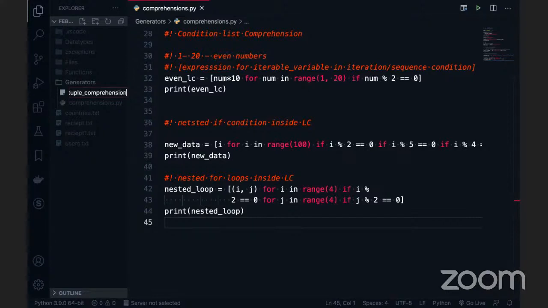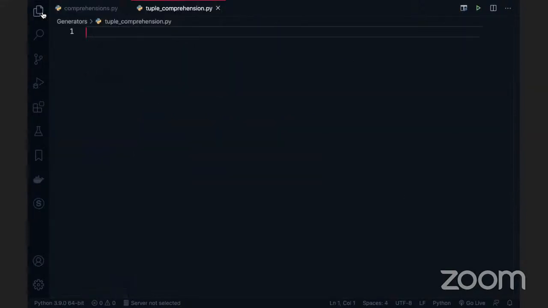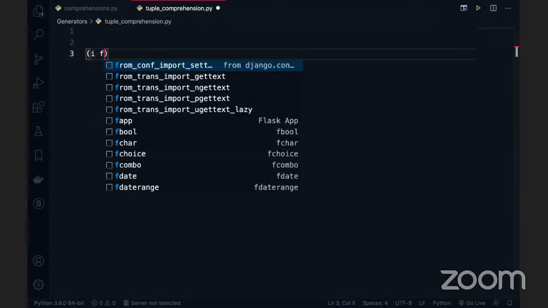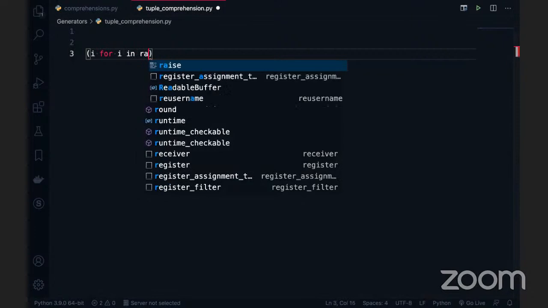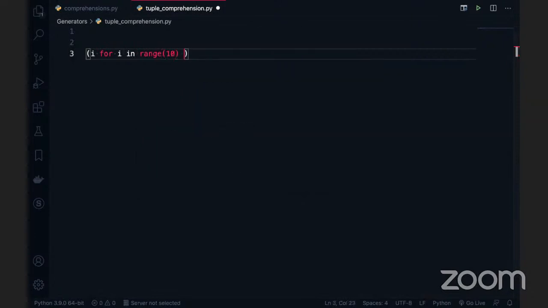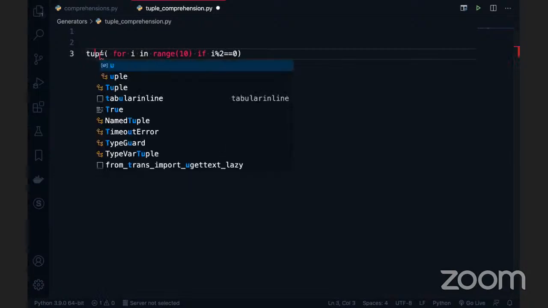Okay, so I'm going to talk about tuple comprehension. This is where magic is going to happen. Okay, what the magic is, let me show you that. Very simple. Same as list comprehension, I'm going to open it the same way. i for i in range of 10, if i % 2 is equal to 0, I can mention it here. Instead of the list brackets, I'm giving the tuple parentheses. First of all, I'm going to validate whether the syntax is correct or not. Okay, this is nothing but tuple C.